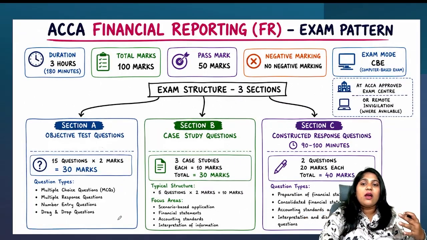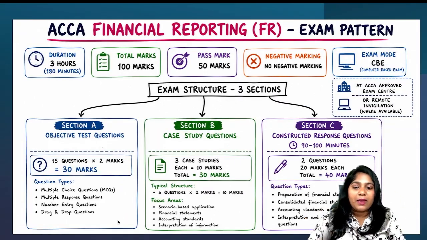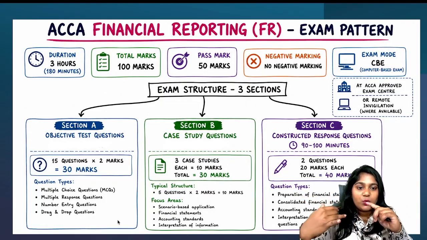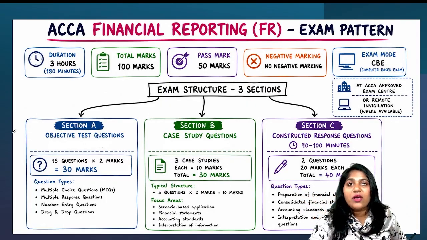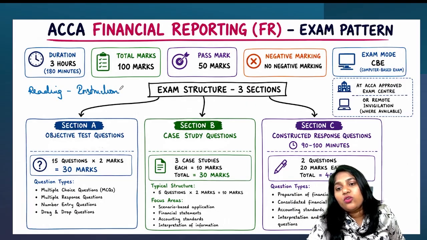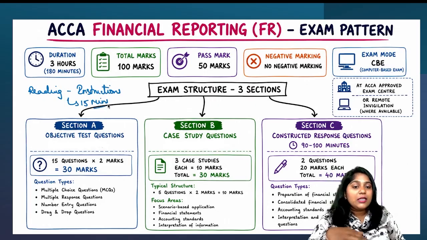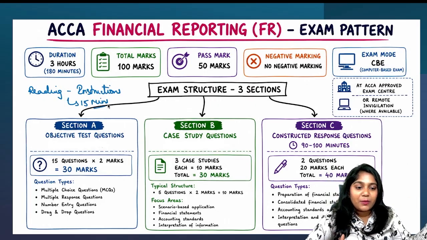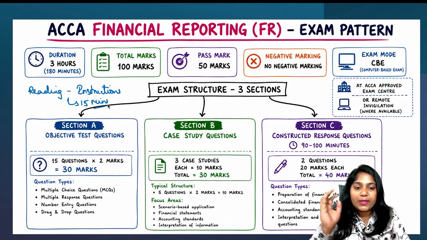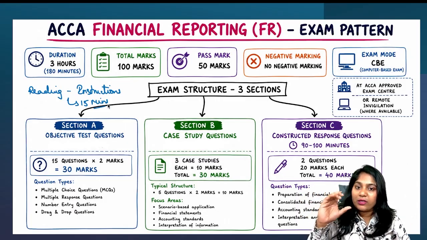Now let's understand how the financial reporting exam paper pattern works. You need to understand it has a duration of 3 hours, that is 180 minutes. Plus, you also have reading time of 15 minutes. So don't think this way: ma'am, we have 15 minutes to read, let me read in 5 minutes, and can 10 minutes be added to the examination? Not possible. The duration is very much 3 hours only for writing the exam.